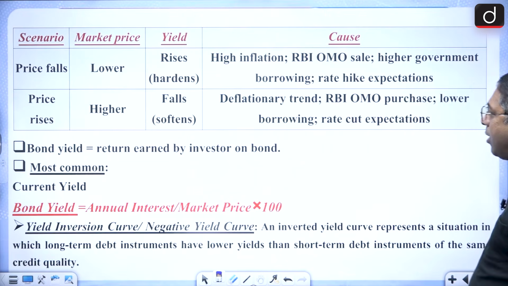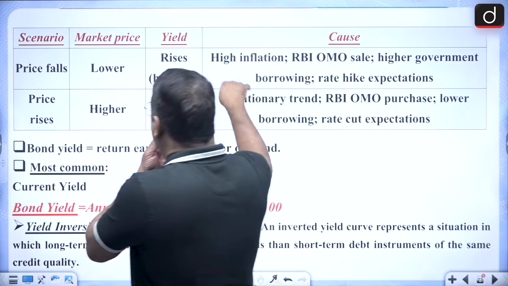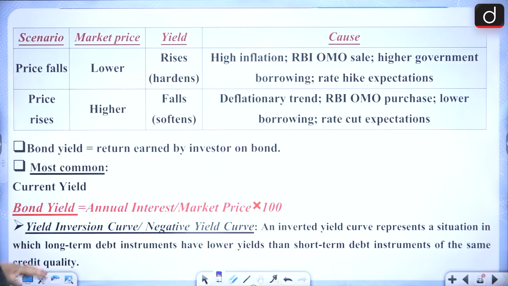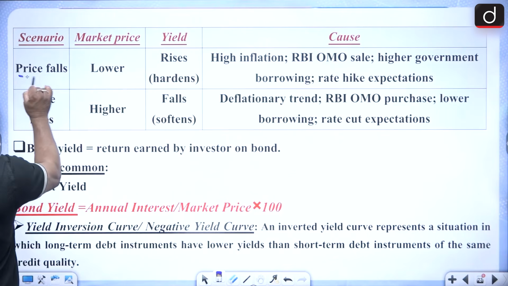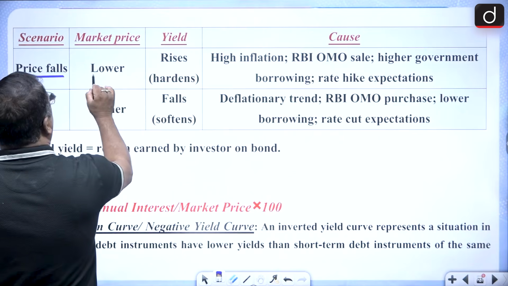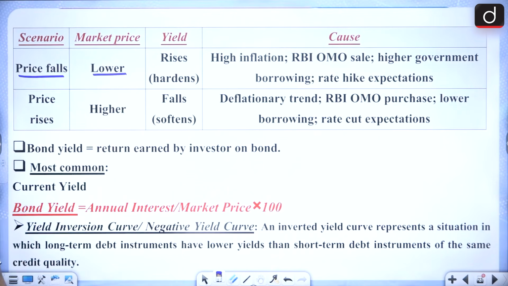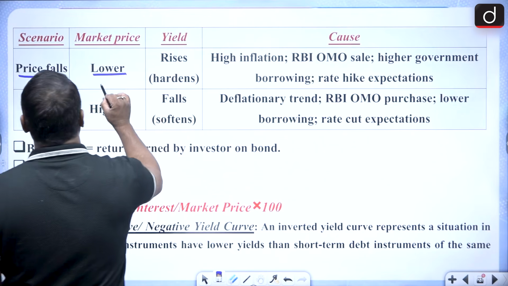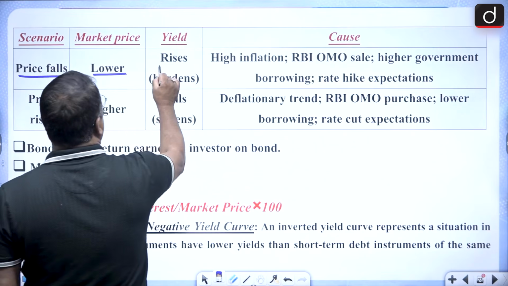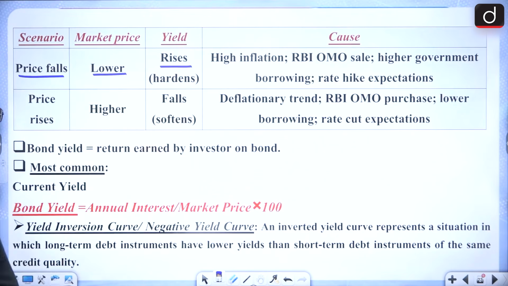Okay? Got it? So if we keep it in a table format, remember, whenever the price falls, then the market price is lower. And when the market price is lower, as a result, what happens? The yield will rise.